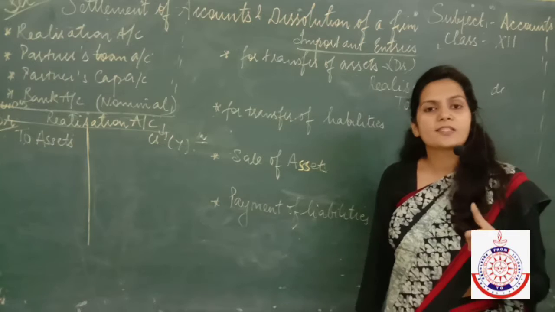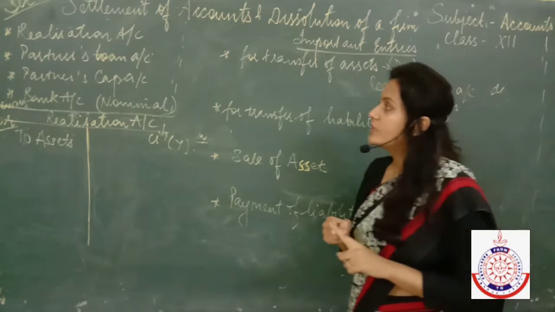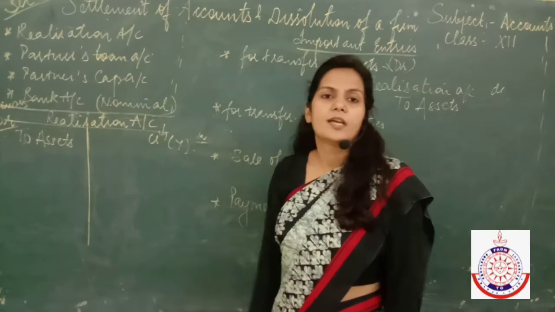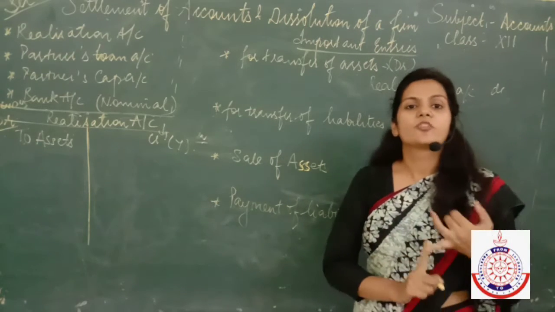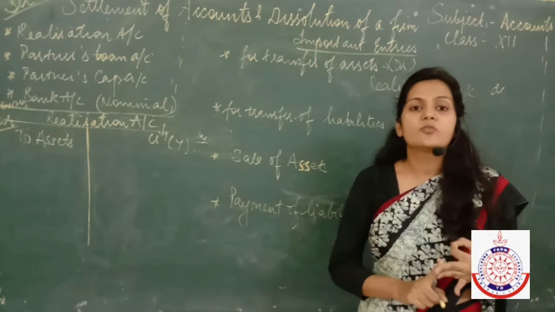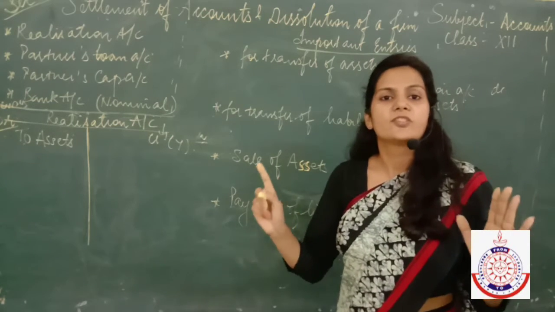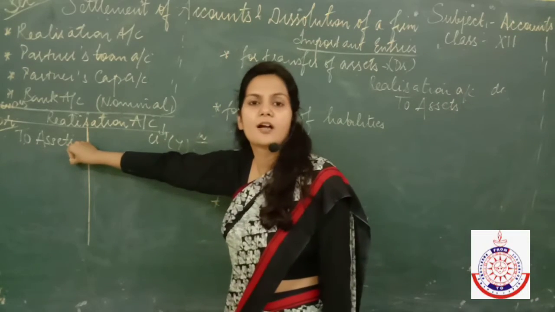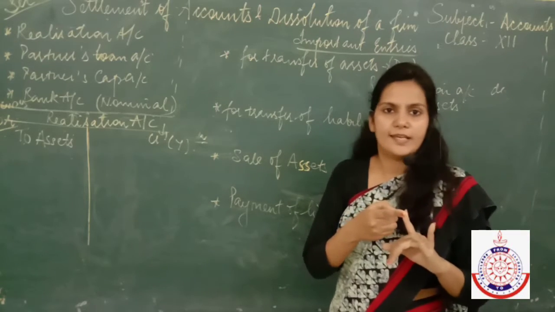I am not going to transfer all the fictitious assets here because fictitious assets will be distributed among all the partners in the partners capital account. And you know the meaning of the word fictitious assets. It includes debit balance of profit and loss account. It includes advertisement expenditure account. It includes deferred advertisement expenses account. So you transfer all the assets which is given to you in the balance sheet to the debit side of realization account excepting cash, bank and fictitious assets.